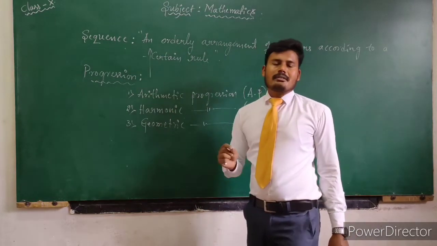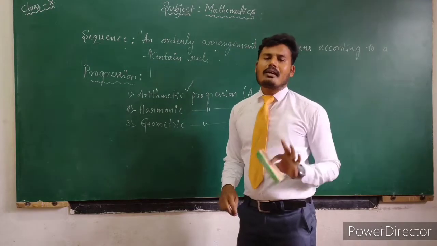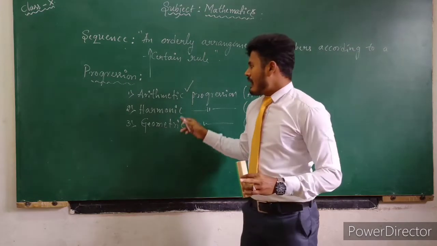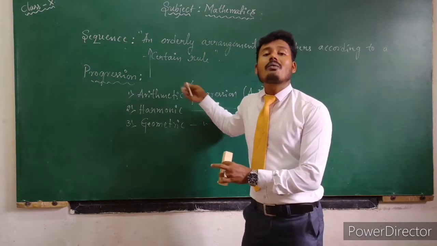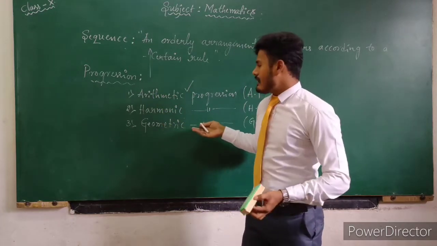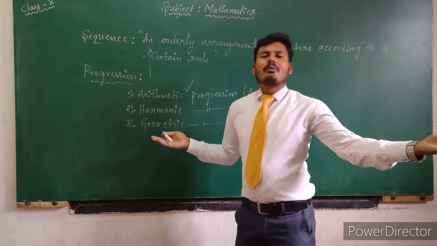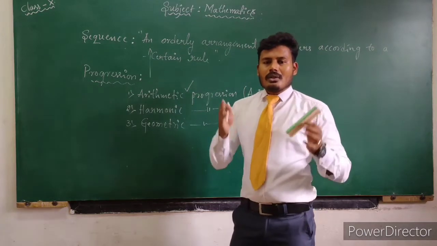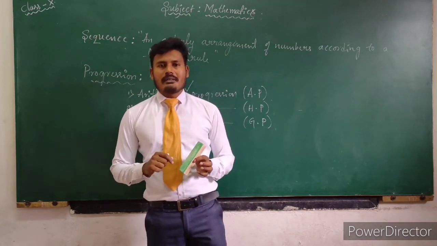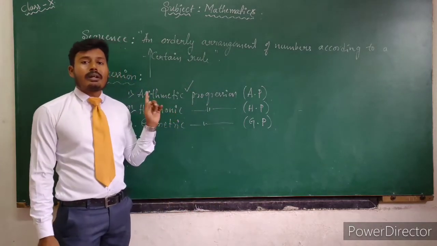Among these three types, arithmetic progression has one particular rule, not so many rules. It involves only one rule, and harmonic progression is the reciprocal version of arithmetic progression. You studied these two concepts in higher classes, not the present class. And then geometric progression also has one different rule. So today we are discussing a very important chapter. The first chapter is arithmetic progression.